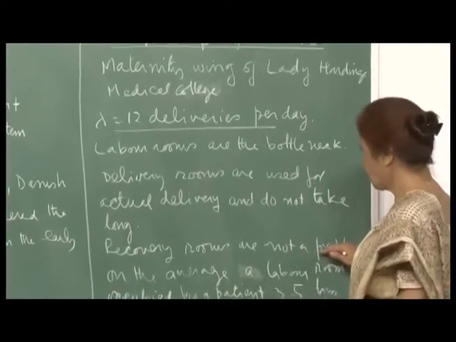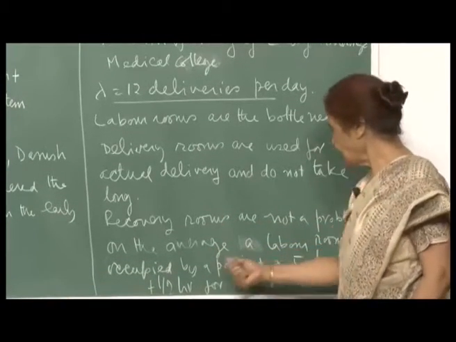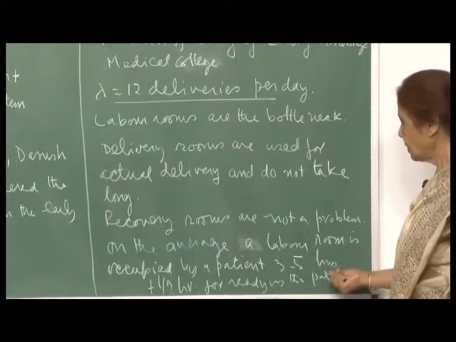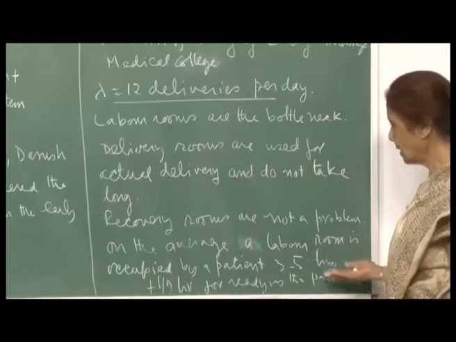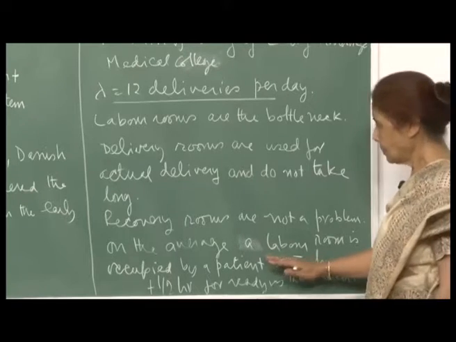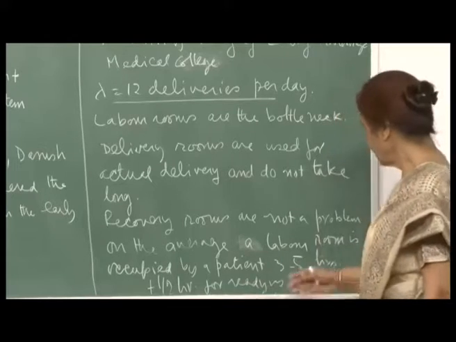On average, a labor room is occupied by a patient for 3 to 5 hours, and then half an hour is taken for readying the patient for the delivery. So this is where the bottleneck is, because it is occupied the longest by a patient.